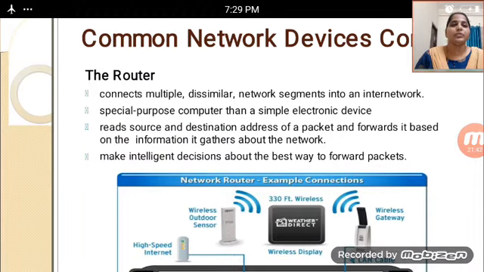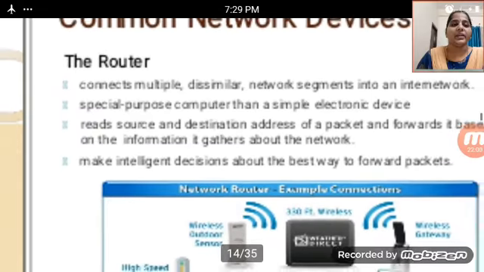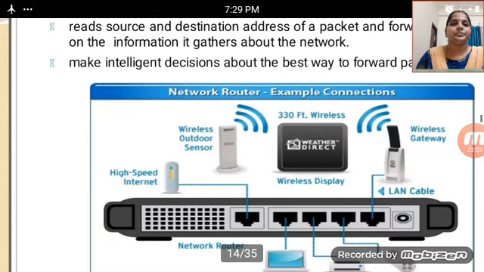It makes intelligent decisions about the best way to forward packets. By using a router, it makes intelligent decisions about the best way to forward a packet. How do we forward packets? In this case, the network router is there.